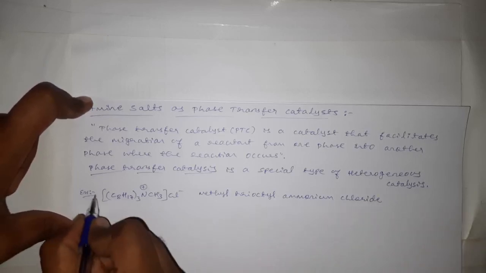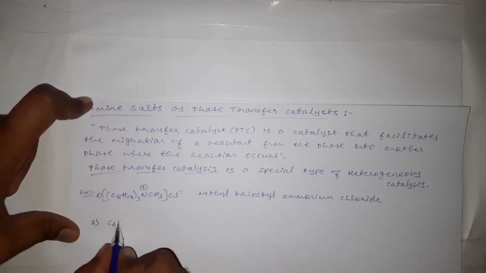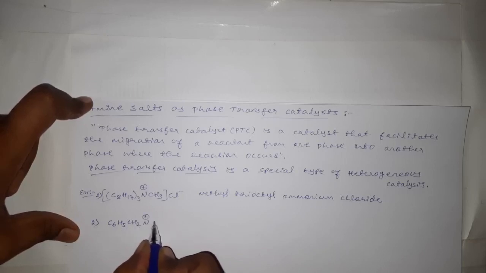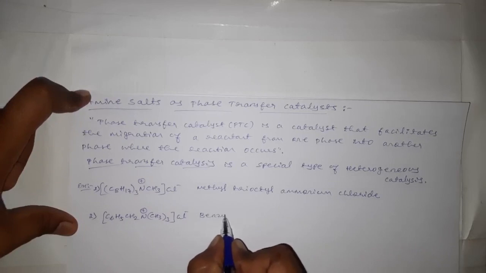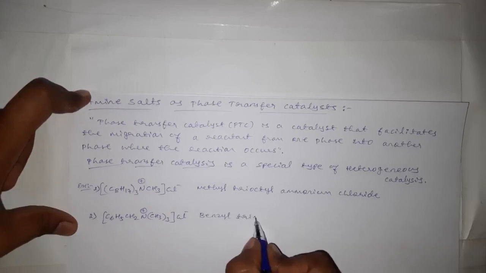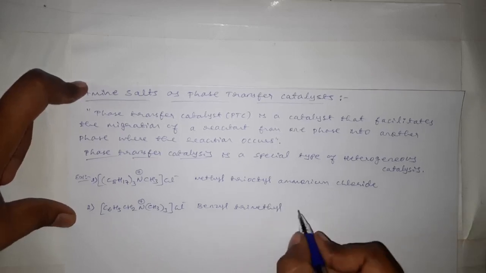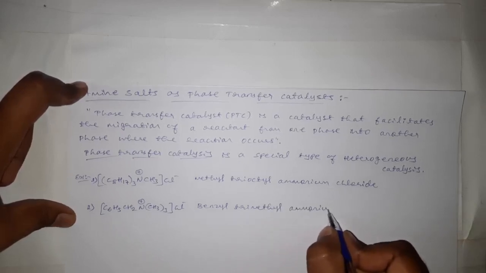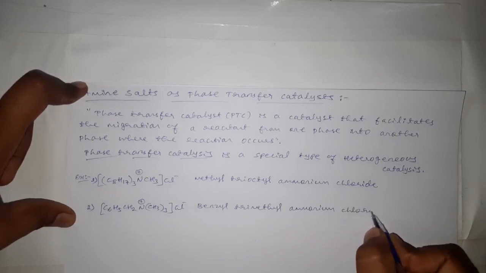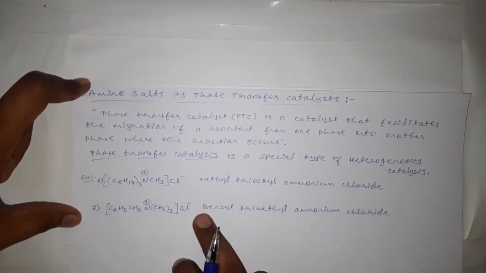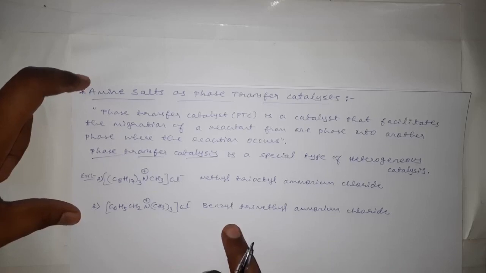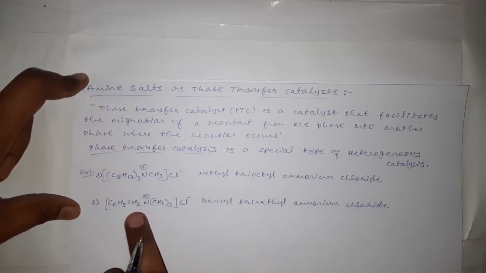And the second example, C6H5CH2N+(CH3)3 Cl-. This is benzyl trimethyl ammonium chloride. These two are examples of phase transfer catalysts, and here we are using amine salts.